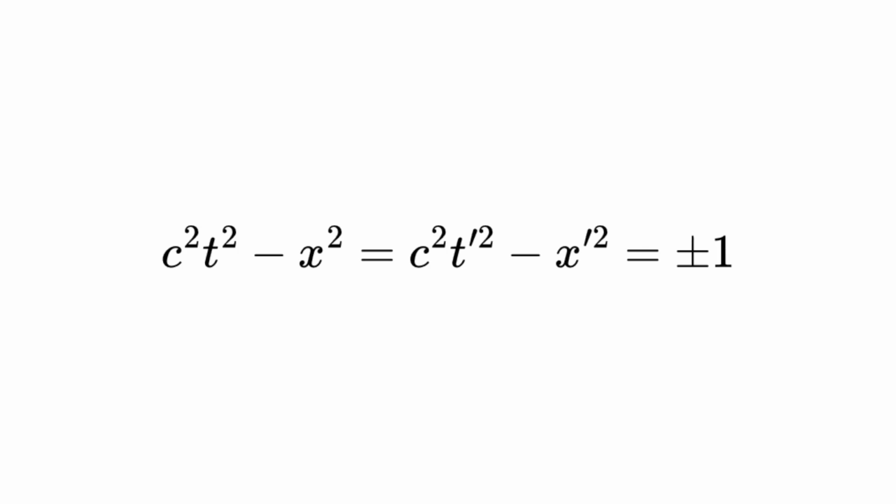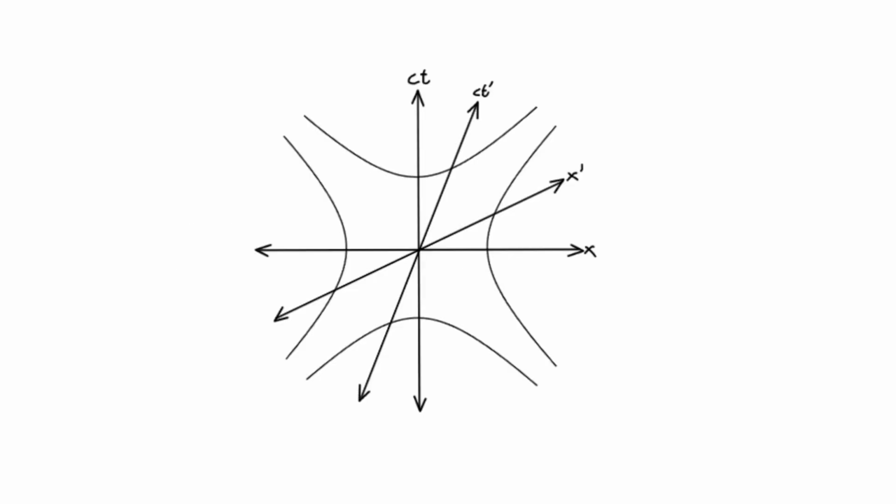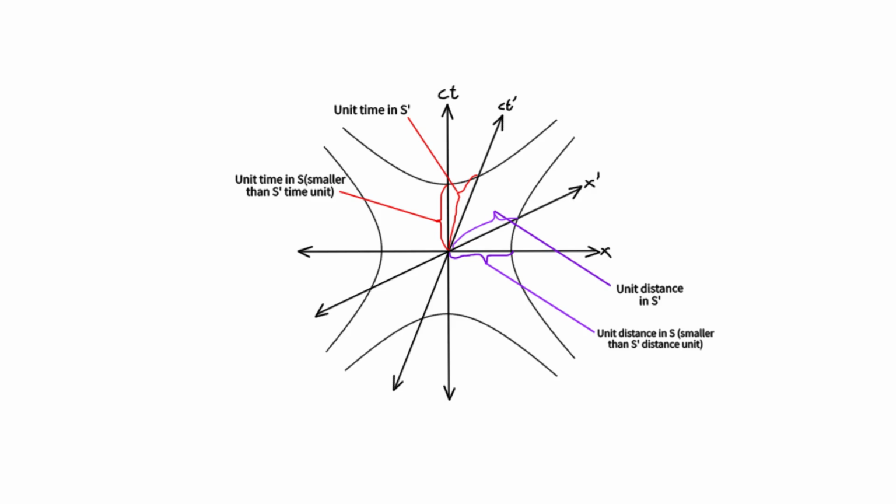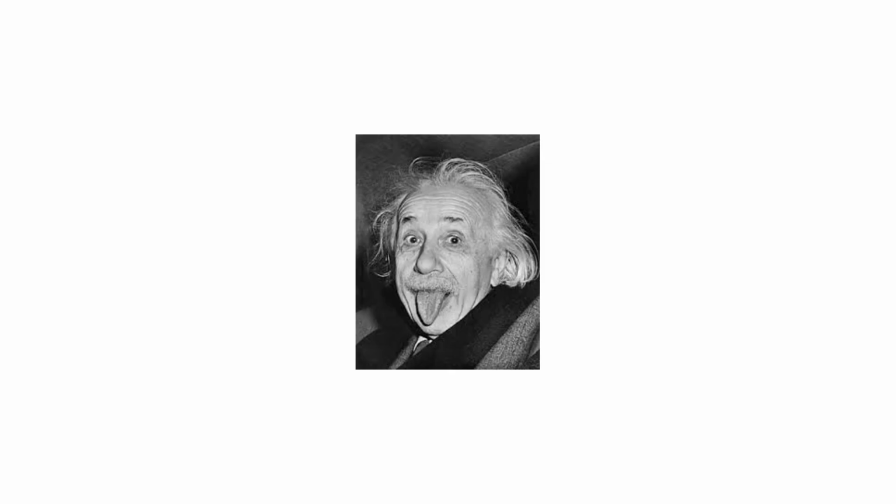If we plot the equation c squared t squared minus x squared equals c squared t prime squared minus x prime squared equals plus or minus 1, we get a hyperbola. What this shows is that if you travel a unit distance along a position or time axis, the transform of that distance will not be the same. The distinction between special and general relativity is that special relativity does not deal with gravity and acceleration, but general relativity does.